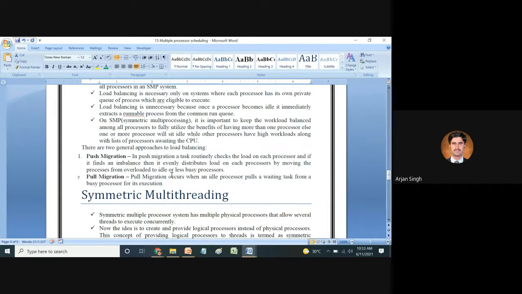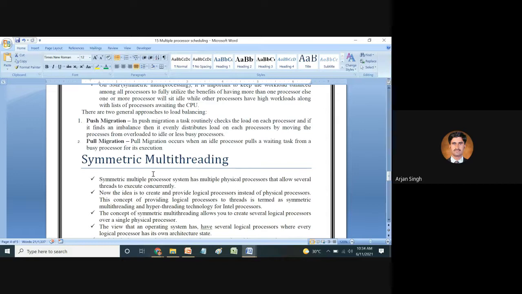In push migration, a task routinely checks the load on each processor, and if it finds an imbalance, it evenly distributes the load by moving processes from overloaded to idle or less busy processors, right? Now, after that there is pull migration. Pull migration occurs when an idle processor pulls a waiting task from a busy processor for its execution, right?